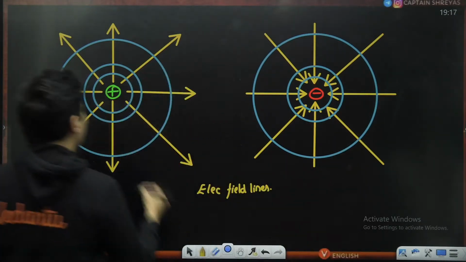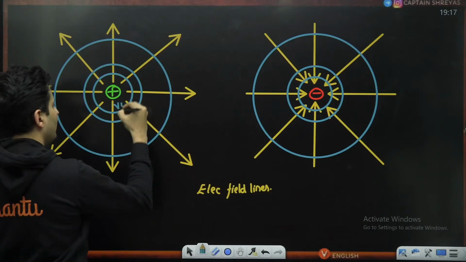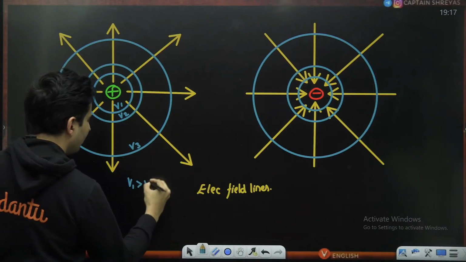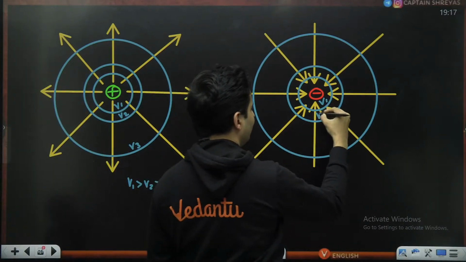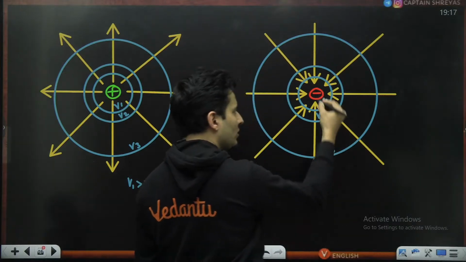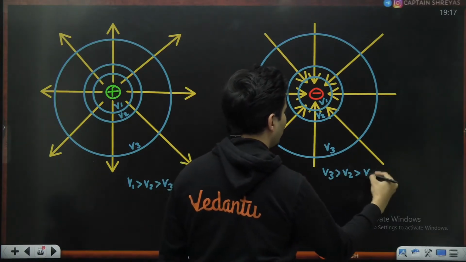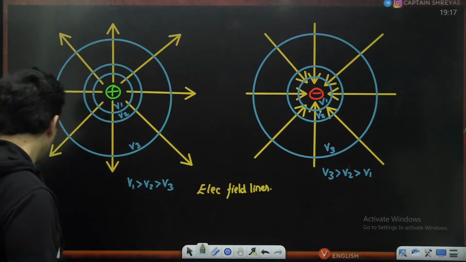Like this. Here, you will notice this is V1, this is V2, this is V3. V1 will be more than V2 will be more than V3. Here it is exactly opposite, V1, V2, V3. Field always goes from higher to lower potential. So V3 will be more than V2, which will be more than V1. That's how the equipotential surfaces will look like.